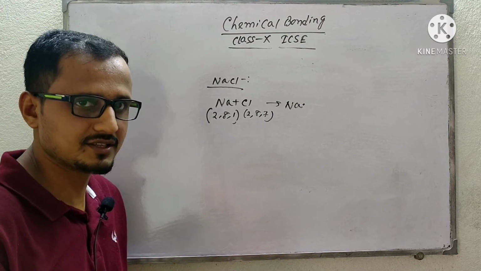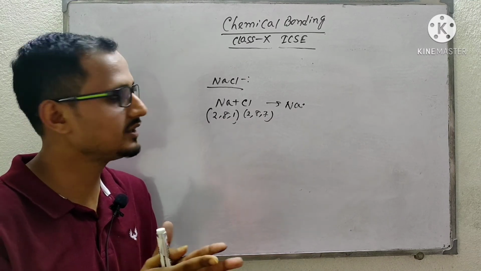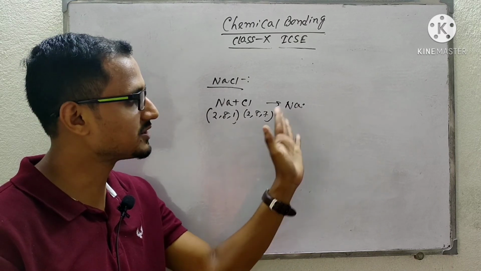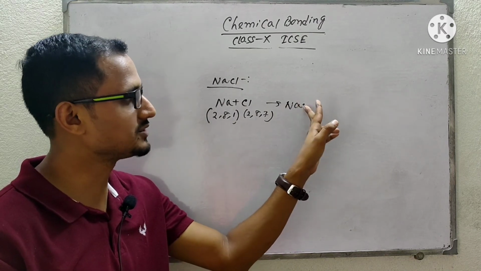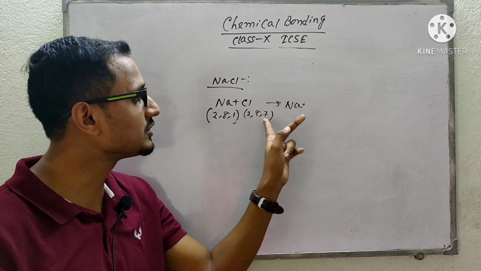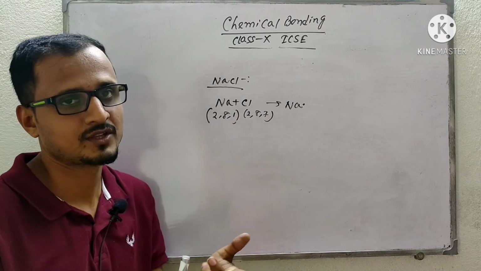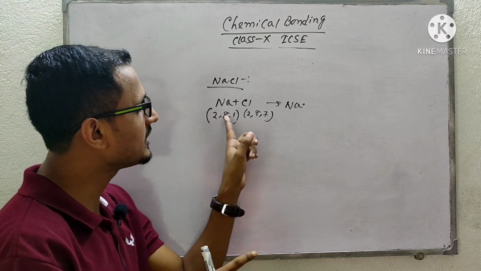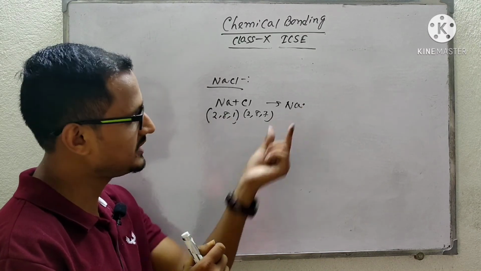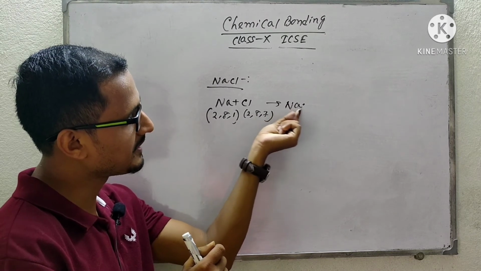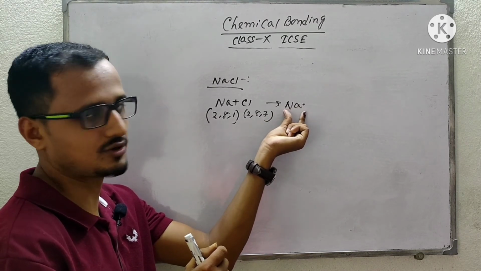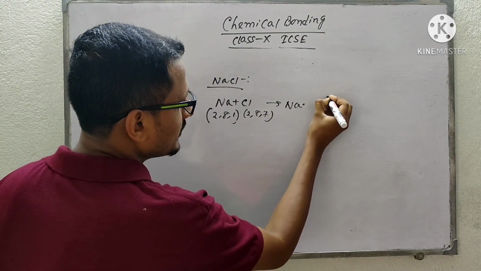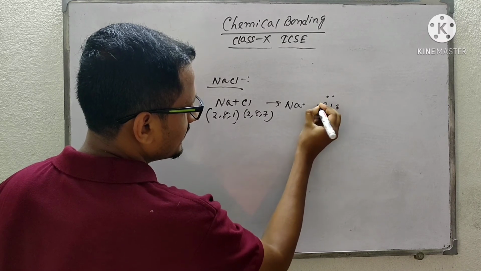Lewis said that before formation of a bond, before formation of a compound, you have to show the outermost electrons, because only the outermost electrons will participate in the formation of a bond. So here I have given one dot. This denotation is called the Lewis dot. Again, chlorine has 7 electrons, and you have to write them as pairs.